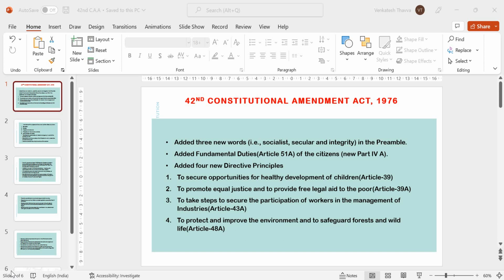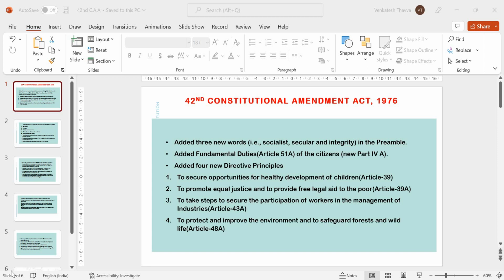It is also called the mini constitution. Why is it called the mini constitution? Due to the important and large number of changes made by it in various parts of the constitution, including the preamble. So it is called the mini constitution.